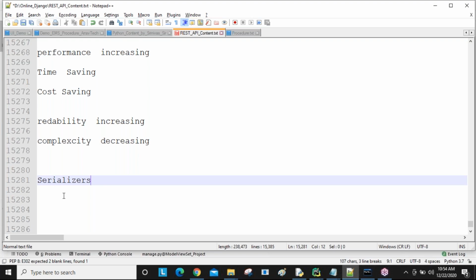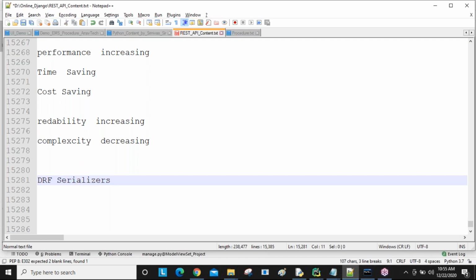Sorry. So Django REST framework is providing one best concept, which is the serializers concept, guys. DRF serializers concept. Django REST framework serializers concept. I'm talking about Django REST framework serializers, because in pure Django also we have a serializers concept, guys.